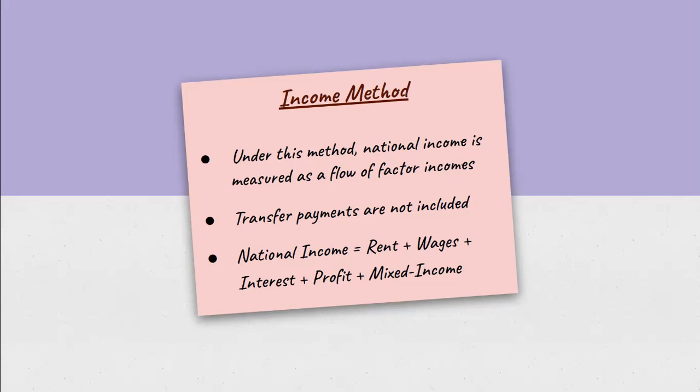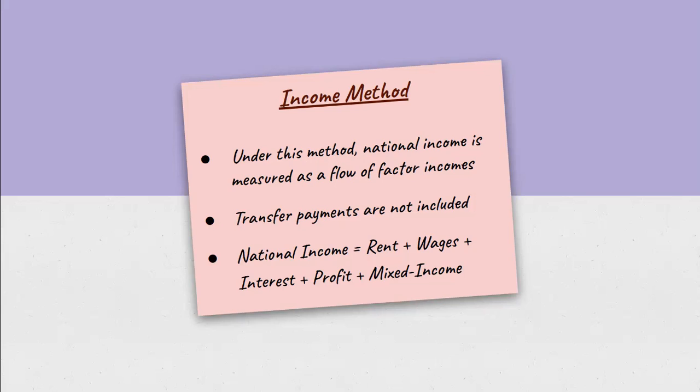But we have to consider one thing, that only those incomes earned and received for producing goods and for rendering services are to be counted. That is, any activity or any income which is earned after being a part of a production process is considered to be included. Otherwise, it's not included. Like transfer payments such as old age pensions or widow pensions, unemployment benefit, etc. These should not be counted. Why? Because these incomes are received without contributing to the production.